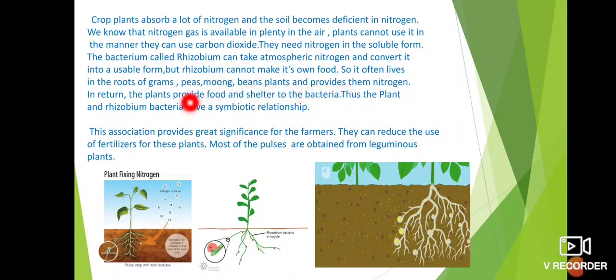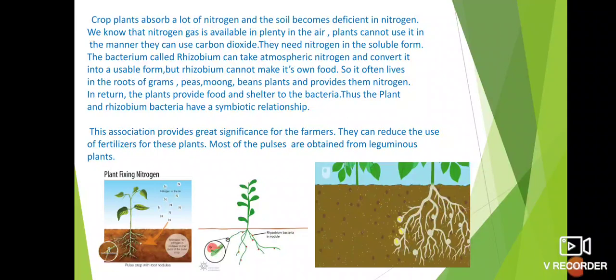See here. In turn, the plants provide food and shelter to the bacteria. Yes, I have said. Rhizobium bacteria provide the usable nitrogen to the plant and plant provide food and shelter to the bacteria. Thus, the plant and Rhizobium bacteria have a symbiotic relationship. That means Rhizobium bacteria converts gaseous nitrogen into usable form and it provides that usable nitrogen to the plant, and plant provides shelter and it gives place to the Rhizobium bacteria to live in its root.